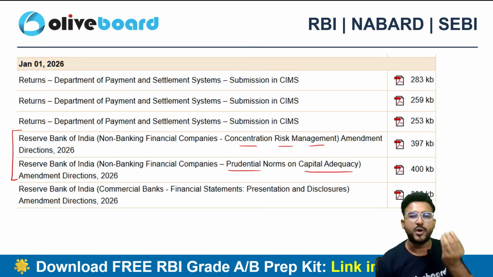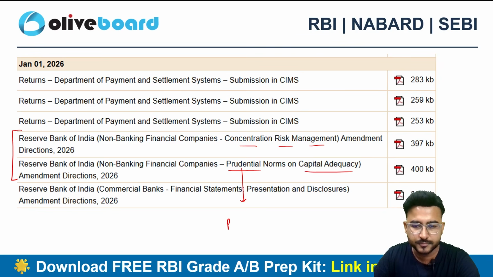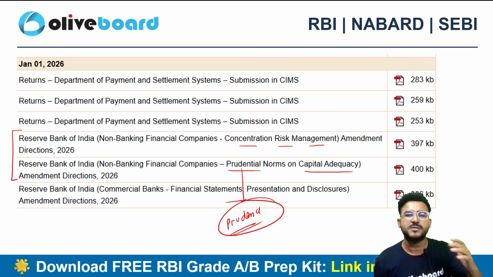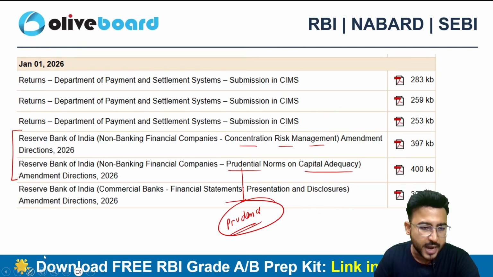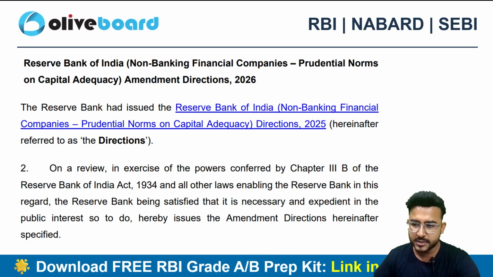Now what do you mean by prudential norm? The word prudential came from the word prudence. And what is the real meaning of prudence? Intelligence backed with foresightedness, right? Intelligence backed with foresightedness. So here are the prudential norms of RBI related to the NBFCs, okay? So let's start the discussion, guys.